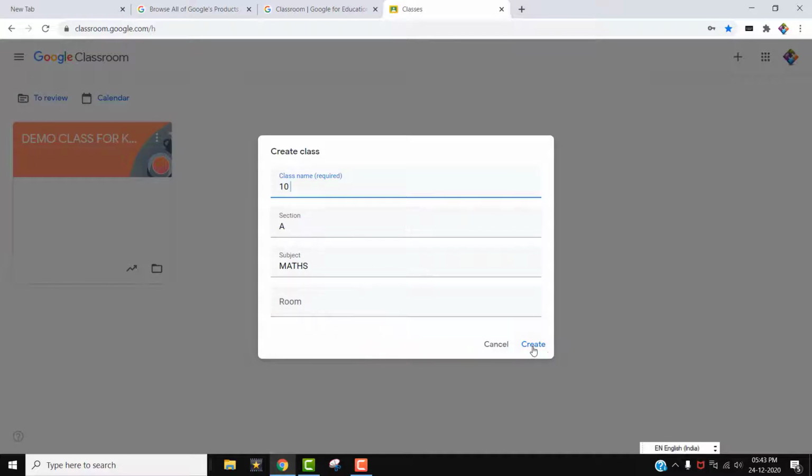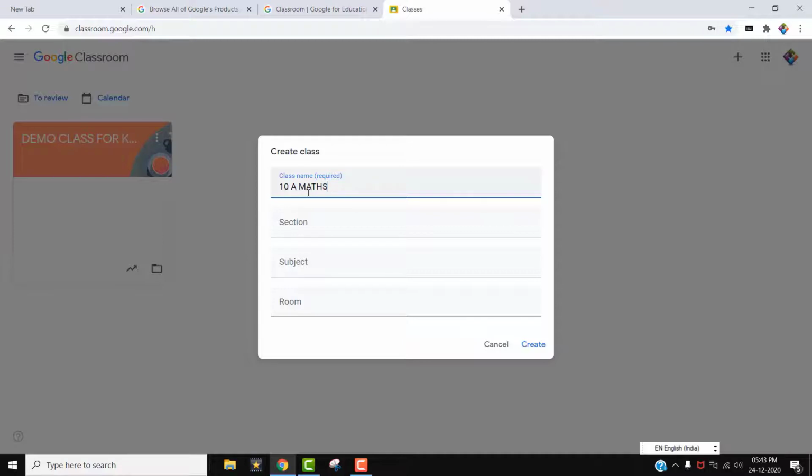So if we give create now, only the 10 will be there in the classroom name. The other things will be seen in small letters, so they are not noticeable. So I think it is better to give all these in the first line: 10A maths.